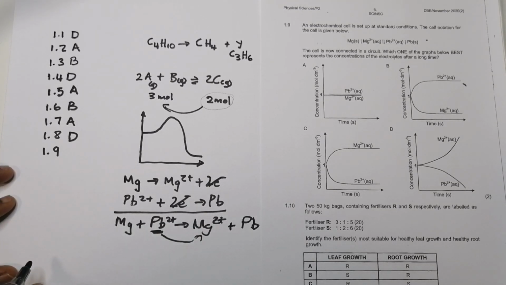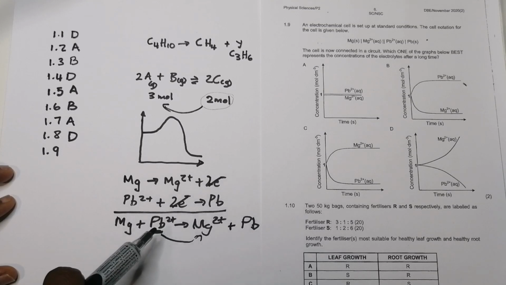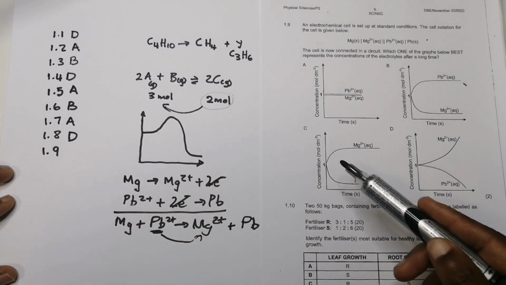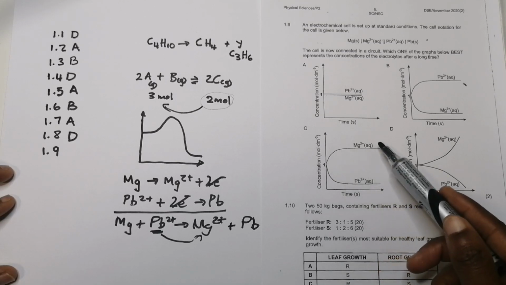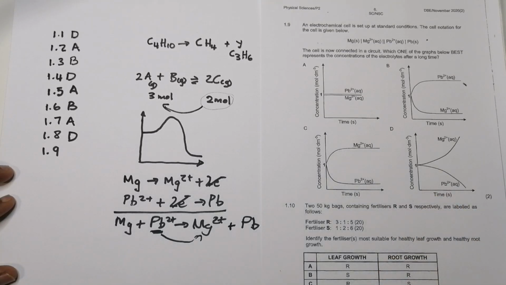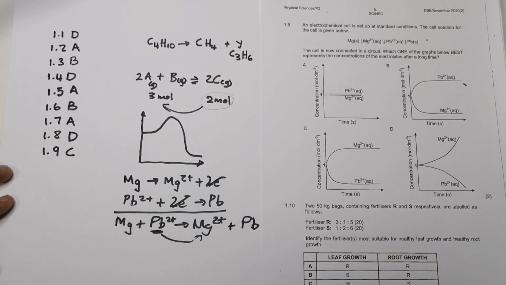So this tells me over time, magnesium 2+ is going to increase, and lead 2+ ions are going to decrease. So which graph speaks to that? All right, so I see that graph there. They start at 1 and they increase, and those ones decrease over time. So I would go with option C. Okay, right. I hope that makes sense to everyone.